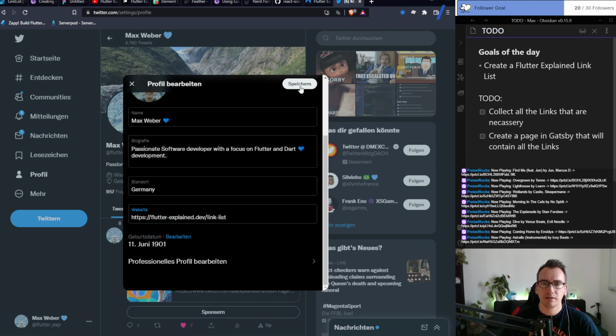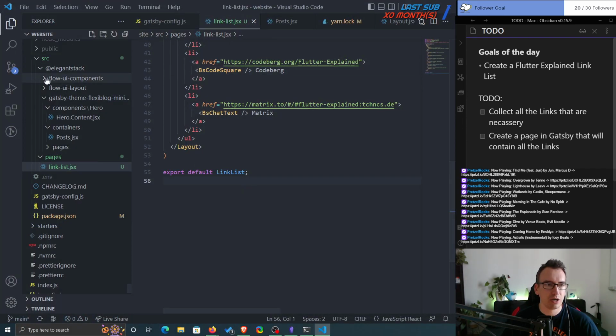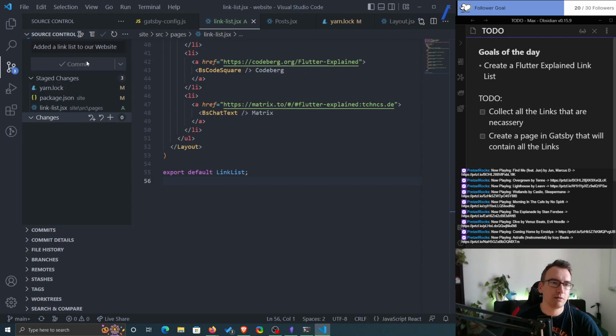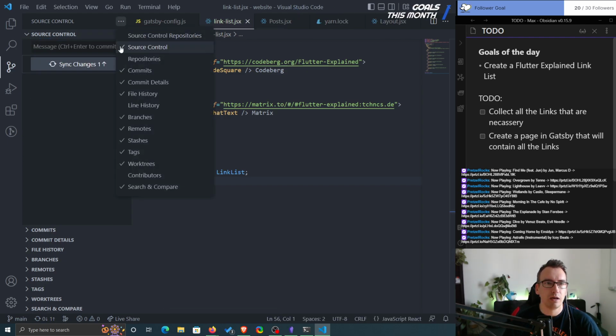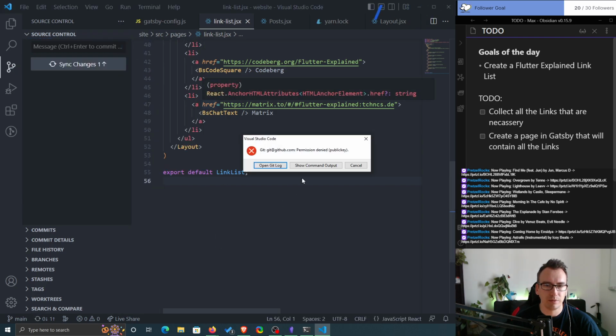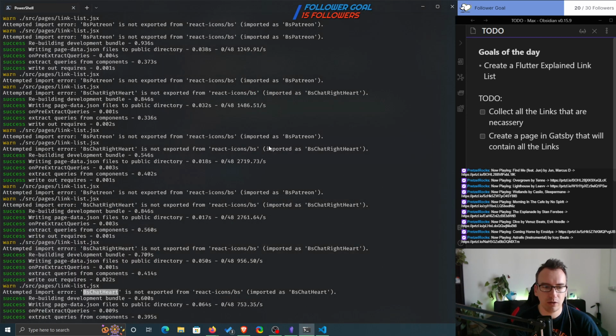So link list, so that will not work directly, but what we will do is we push now this change. Added a link list to our website. So commit. And no, not pull. I don't have access to it with this, so I have to go to the terminal.